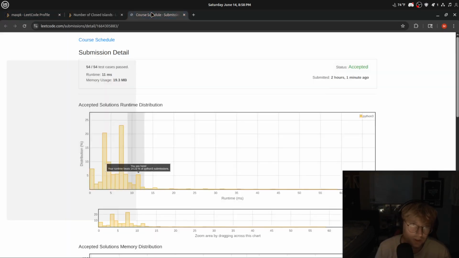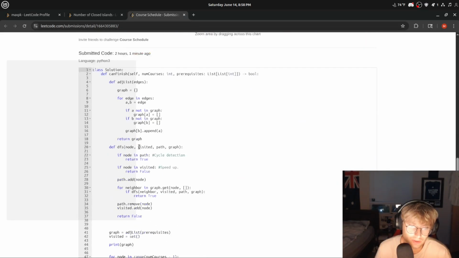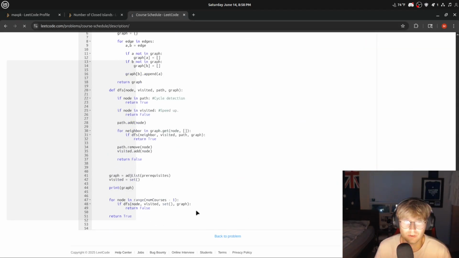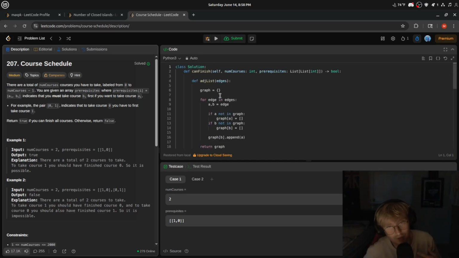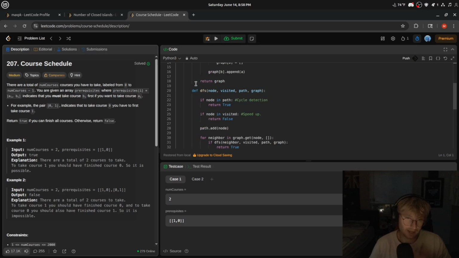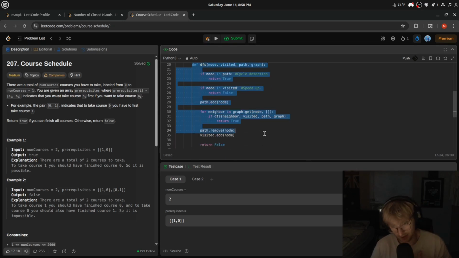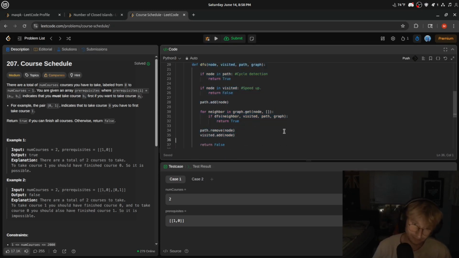The next one here was a problem that we looked at previously. It was Course Schedule. We have done this before. It's kind of a basic cycle detection DFS problem. But what I do struggle with in DFS problems is making the DFS function. I have a good idea about how to make the DFS function, but doing the recursion parts of it was pretty difficult. I still kind of struggle a little bit.